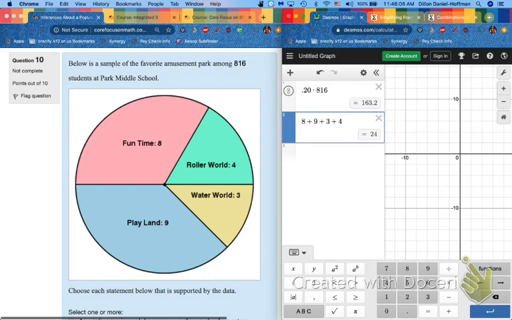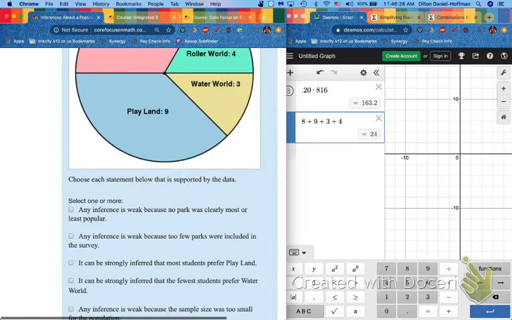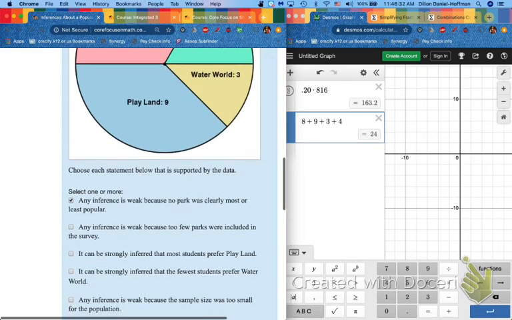But let's also look at the data. These sound, I don't know, kind of like sketchy places to me. Fun Time and Playland are almost tied for the most. Meanwhile, Water World and Roller World tie for the least. So we know it's weak for 2 reasons. It's weak because no park is clearly most or least popular. It's also weak because of the sample size. The other choices are strongly inferred, nope. And 2 parks were included in the survey. How many parks does this town got? I wish my town had 4 different parks.